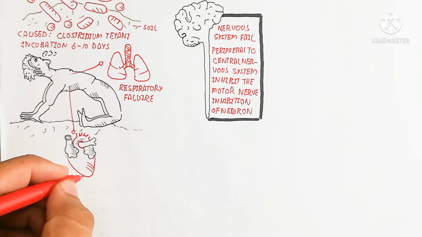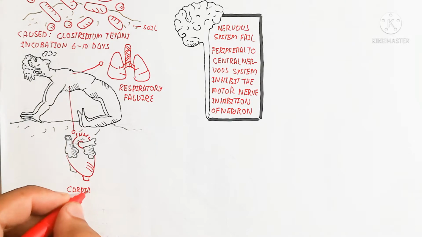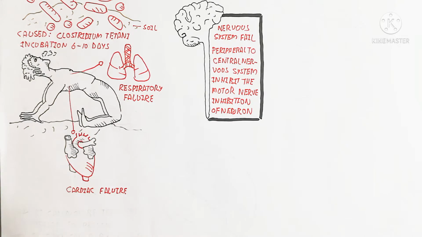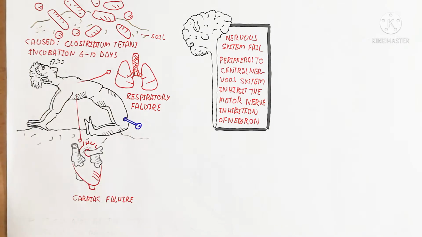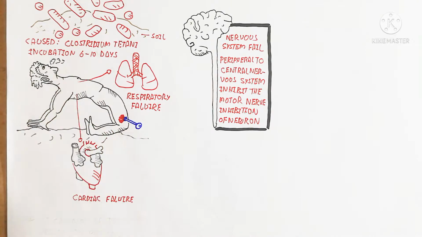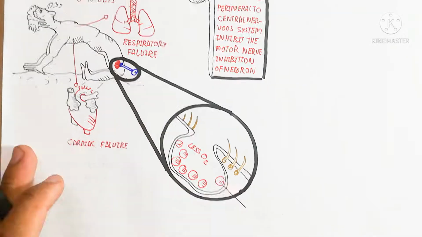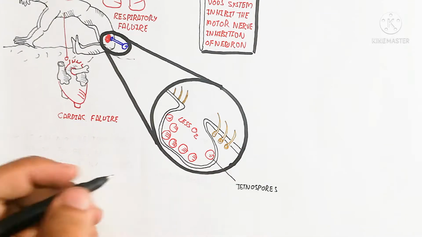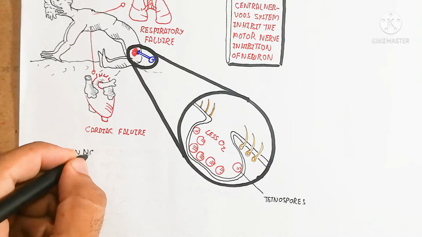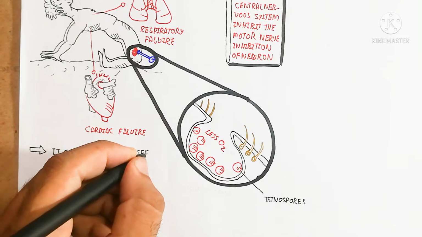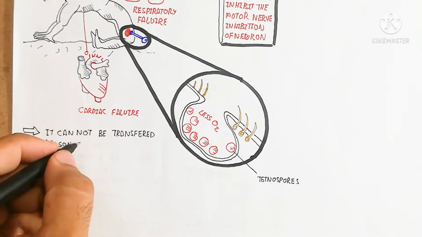So here I am drawing the infected wound site, where the wound is contaminated and filled with tetanospores. These tetanospores come from the soil, after asexual reproduction of the bacteria. Inside the wound, less oxygen is present, which is a favorable environment for the spores, so they will grow and develop.